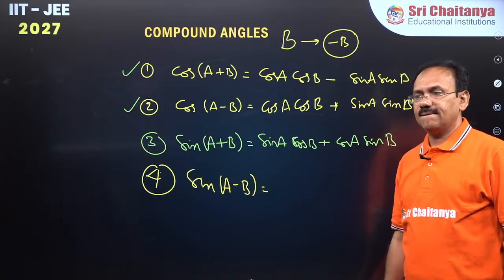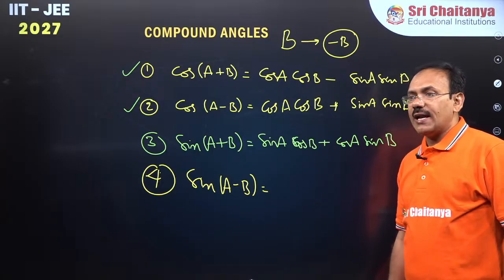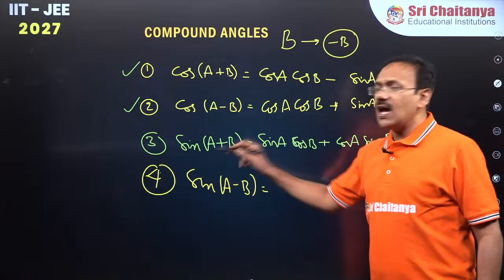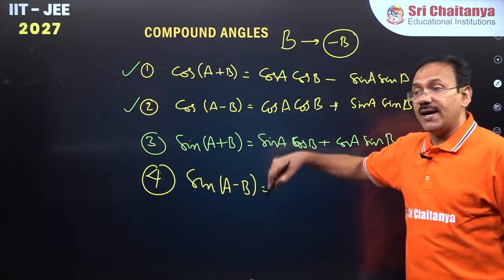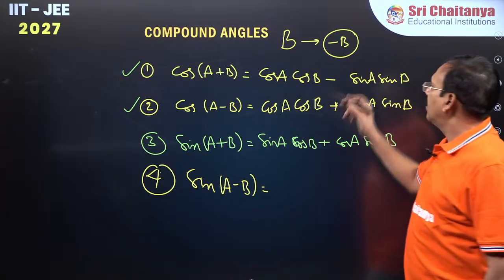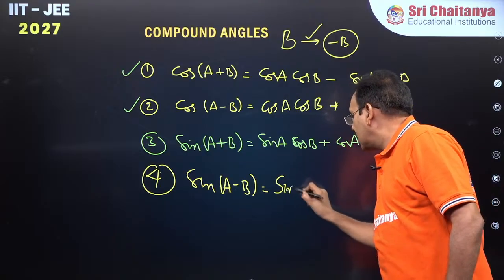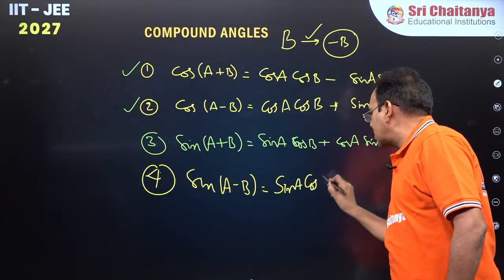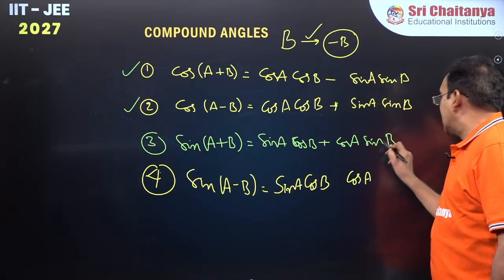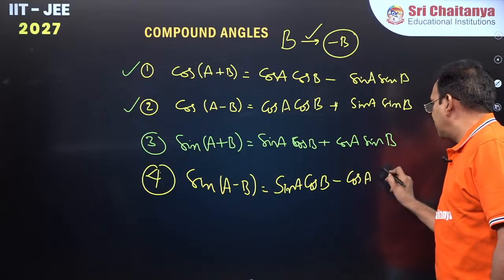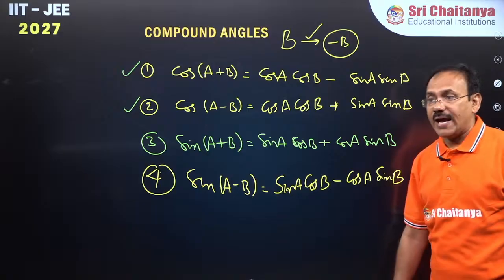For that, anyhow you have the formula for sin A plus B. Replace B by minus B. Correct, Shriya? This becomes sin A, cos of minus B is cos B itself, plus this is cos A, sin of minus B will become minus sin B. So this is the formula. Right everyone?